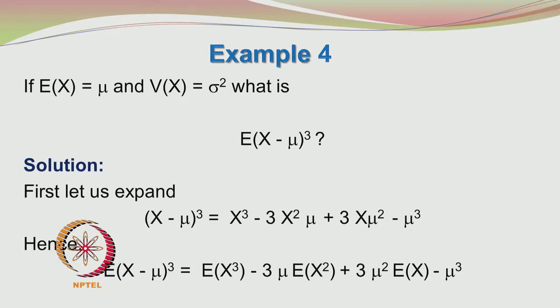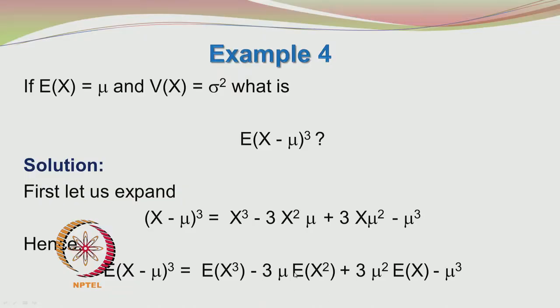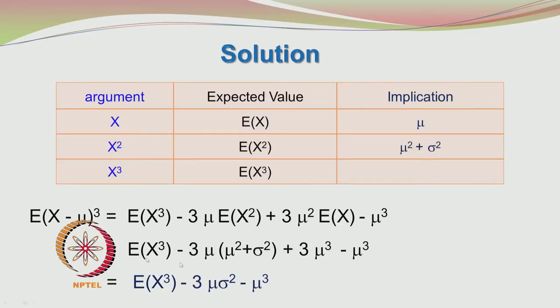We do not want to leave the result here because there is some possibility of further simplification. So you know that the expected value of x squared is equal to mu squared plus sigma squared. We saw that in one of the previous examples. That is what is summarized in this table here.